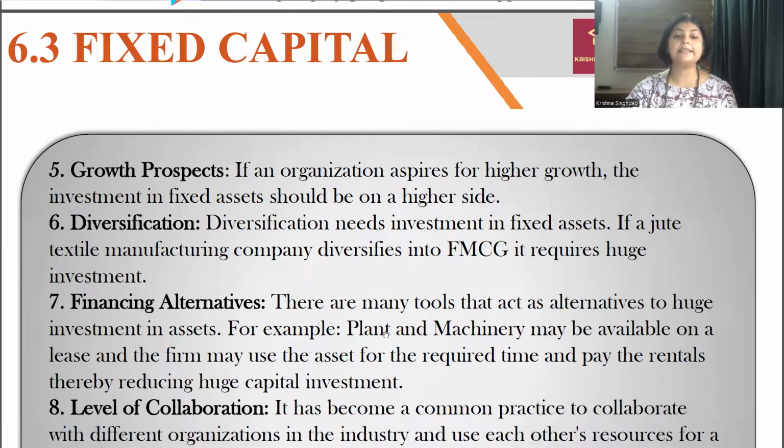Then next is financing alternatives. There are many tools that act as alternatives to huge investments in assets. For example, plant and machinery may be available on lease also, like in construction contracts, etc. If we see JCB machines and all, these are easily available on rent. But if your industry is not like that, where the machines are available on lease or on rent, then you will have to buy it only.